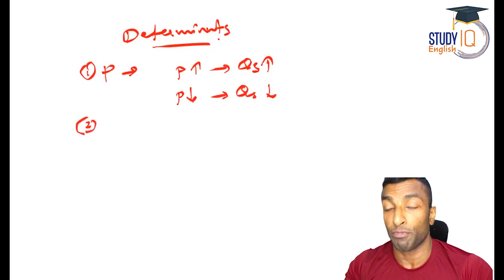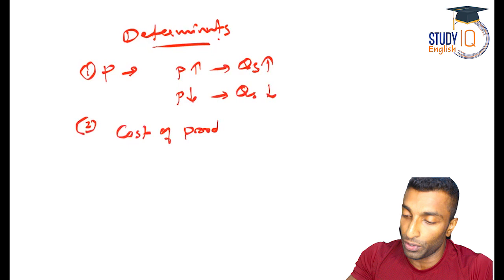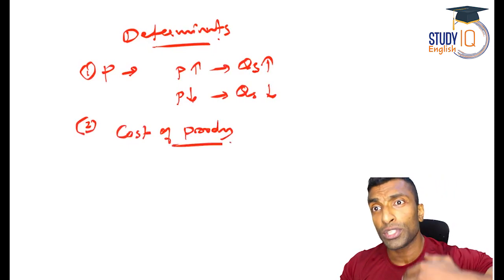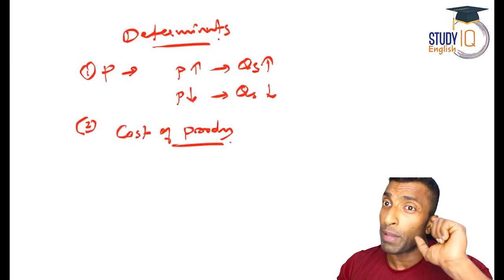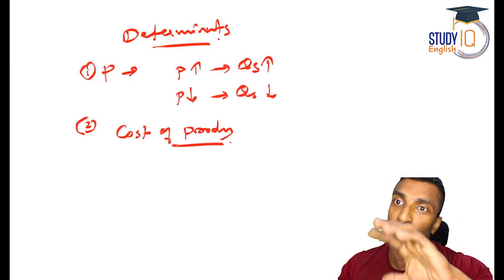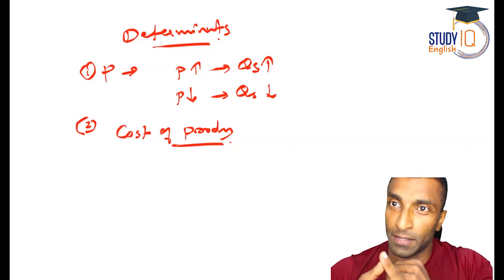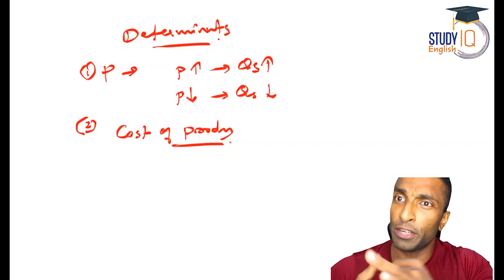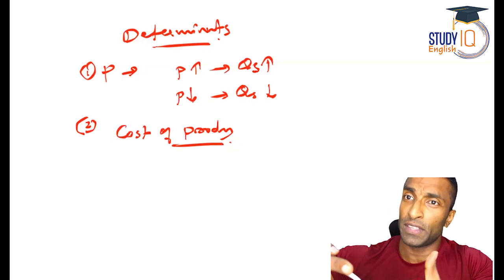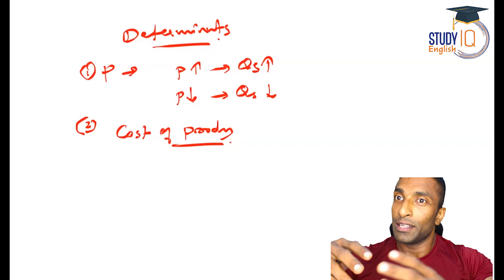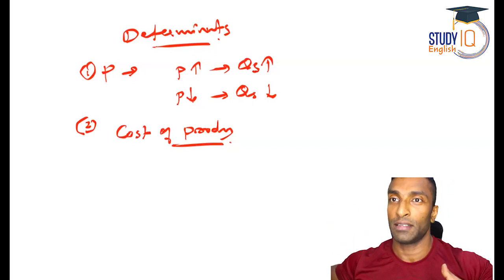Second, cost of production. Guys, cost of production is the most important point that you need to understand. If the cost is high, what will happen? Will they produce more? No, they produce less. So what will happen? Supply will be less. Now, cost means what? It could be in terms of tax, charges, rent, interest payment, or the salary and wages of employees. So each of these can be asked.